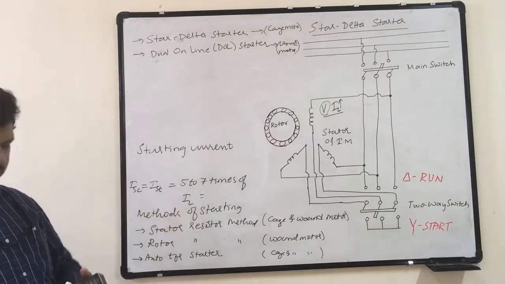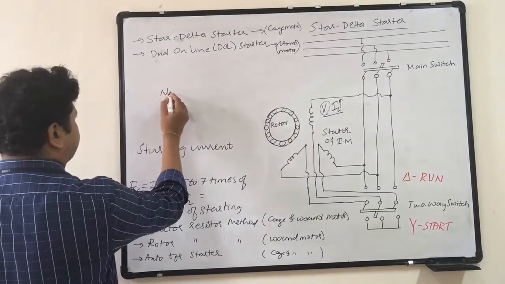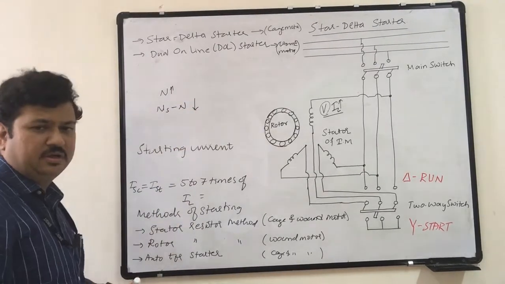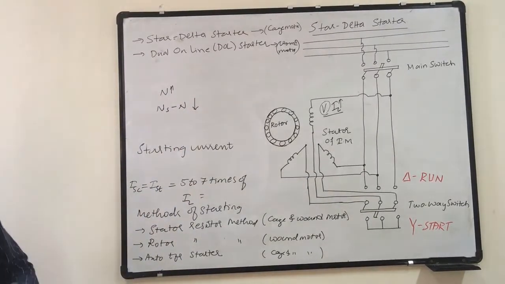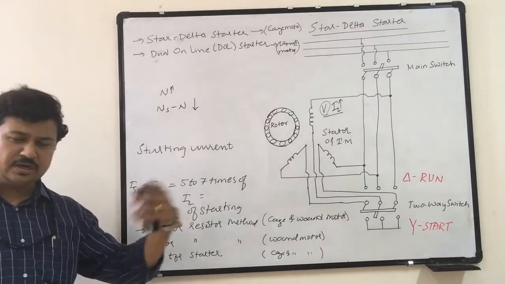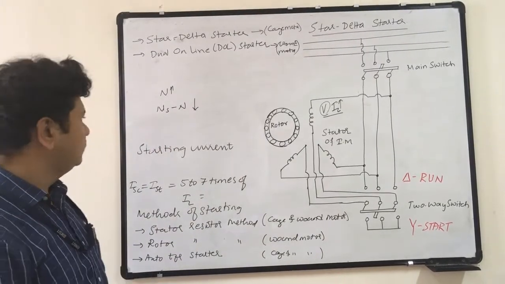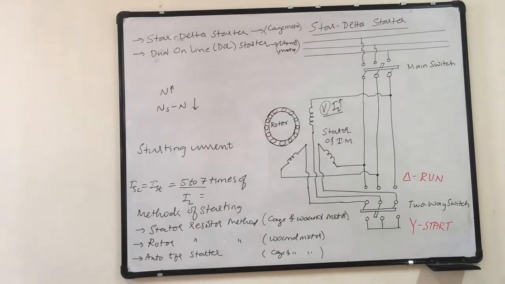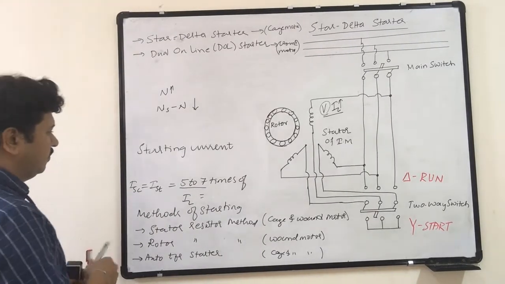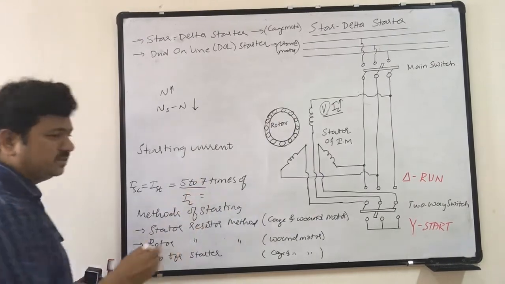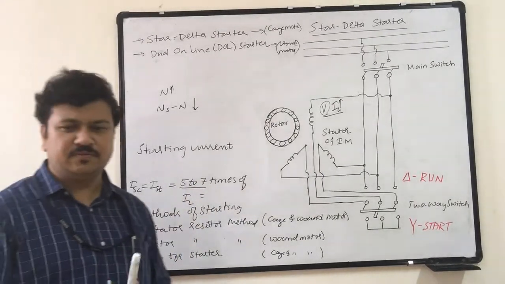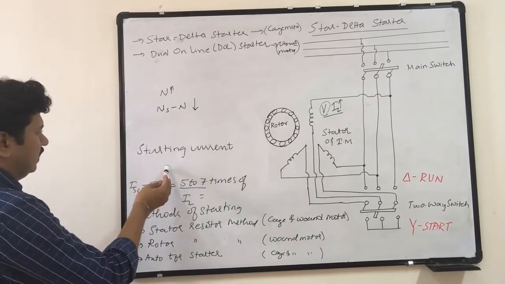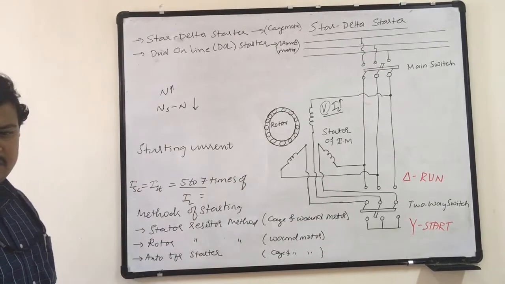Because as speed increases, Ns minus N decreases. It means that relative motion decreases, and current in the rotor decreases. If current in the rotor decreases, current in the stator decreases. So this value of current is drawn by the motor only up to when the motor reaches around 50 to 60% of its full load speed, or rated speed, or synchronous speed, whatever you can call it. After that the current will be the normal current.